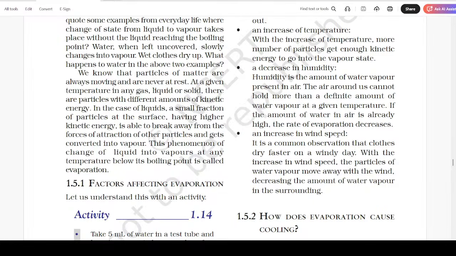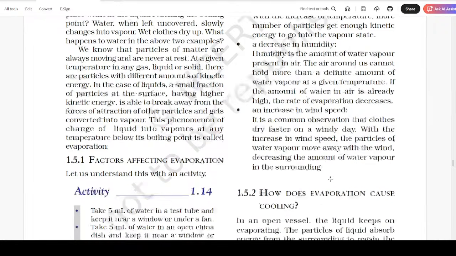An increase in wind speed. It is common observation that clothes dry faster on a windy day. With an increase in wind speed, the particles of water vapor move away with the wind, decreasing the amount of water vapor in the surrounding.